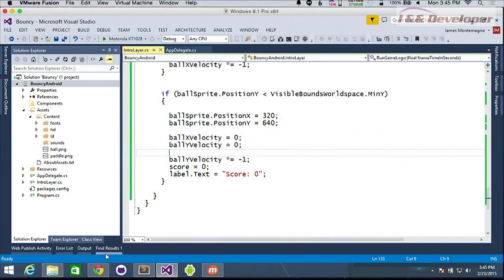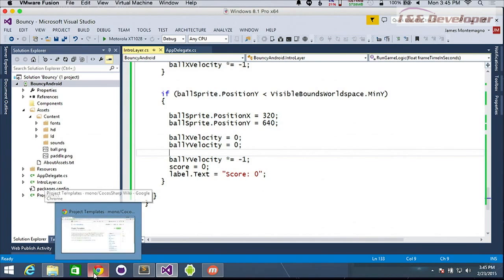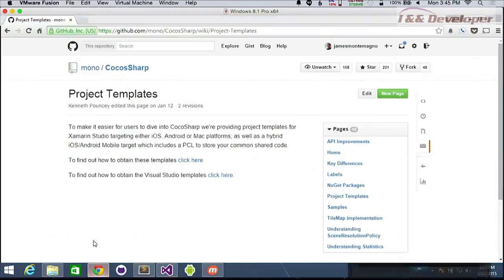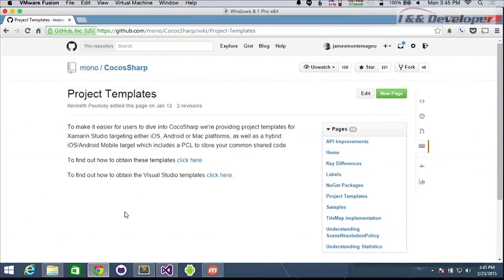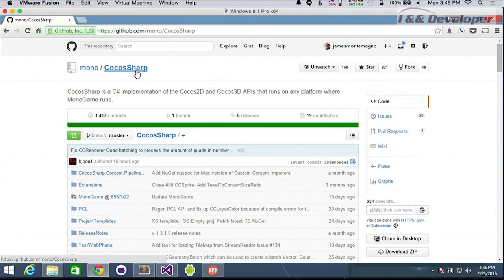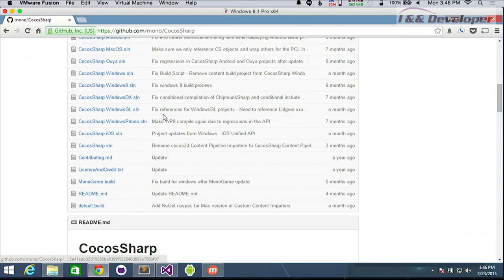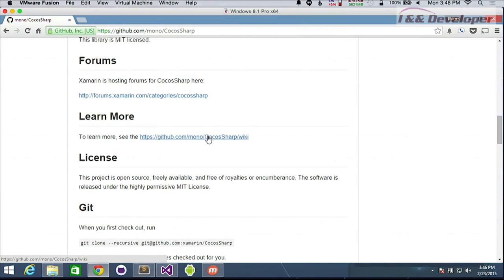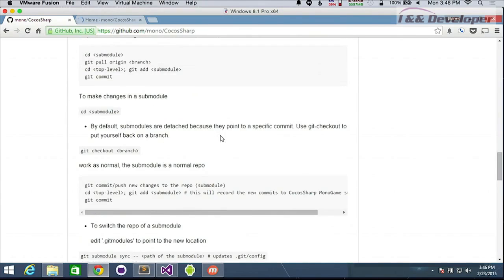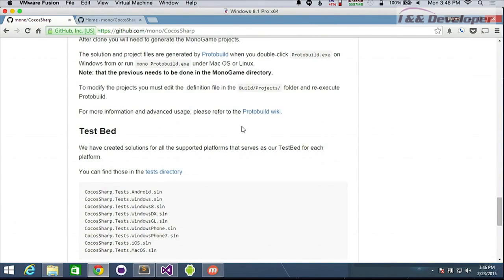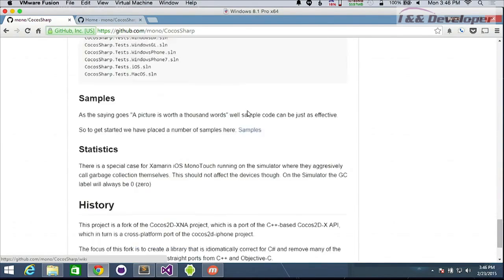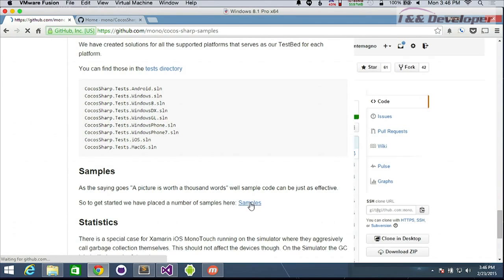Is there good documentation? There typically is good documentation on the Xamarin site. I assume that you continue with that? That's correct. Inside of the CocosSharp templates, there's actually a complete walkthrough of doing everything. So we give you multiple things. We have the CocosSharp wiki, and there are also all the samples. We have samples that'll walk you through as well.